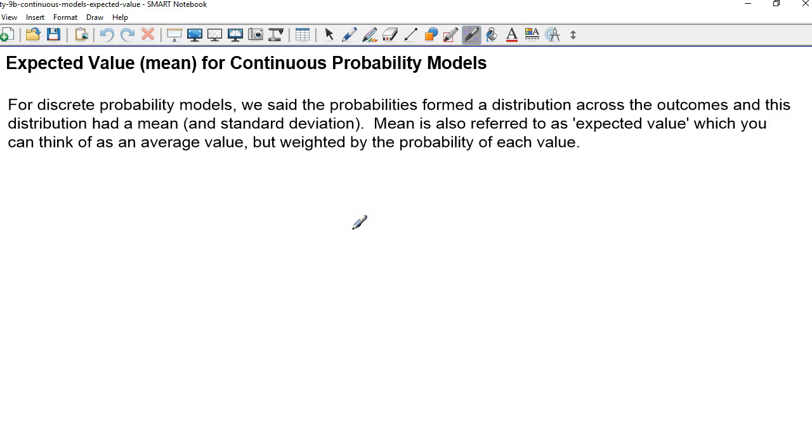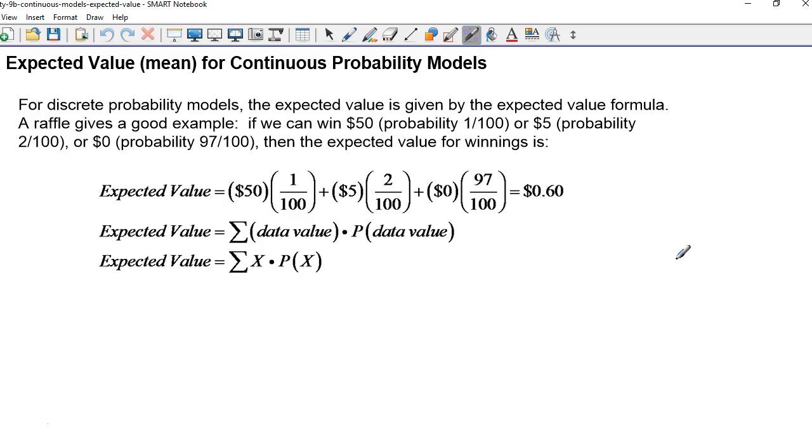Okay, but one thing I do want to talk about as we wrap this up is how do we find the mean or the expected value for continuous probability models? For discrete probability models, we said that the probabilities form a distribution across the outcomes, and this distribution has a mean and a standard deviation. The mean is also referred to as the expected value or sometimes the average value. The difference is that the average value assumes that the outcomes are all equally likely, and the expected value is weighted by the probabilities.